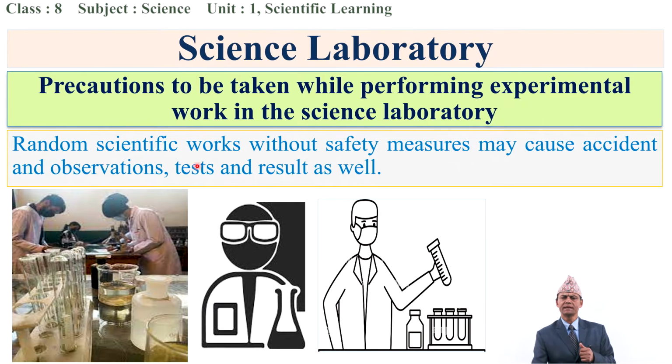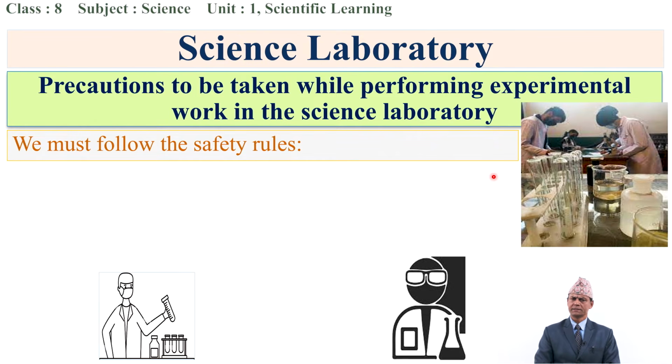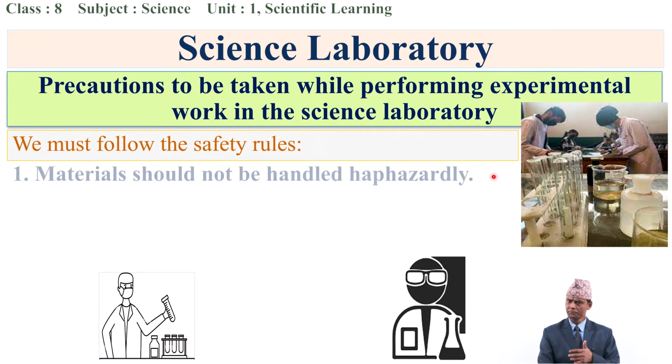Random scientific work without safety measures may cause accidents and affect observation, test and result as well. Our observation and our test will not be accurate. There can be problems. So we must follow the safety rules. What are the safety rules we should follow?